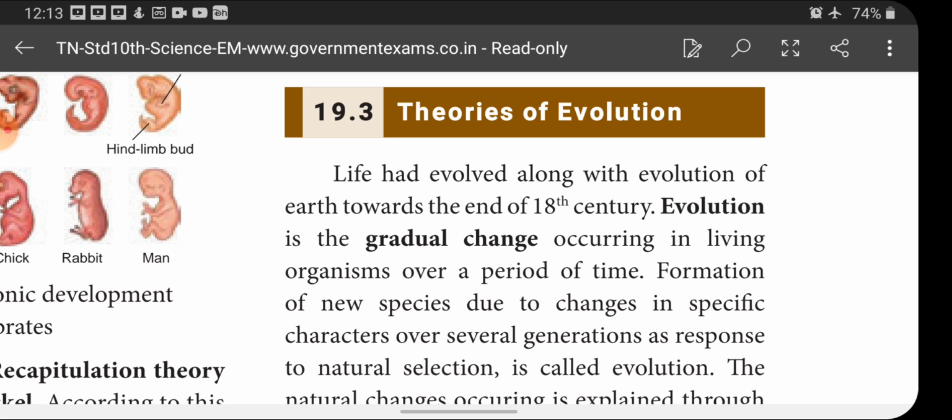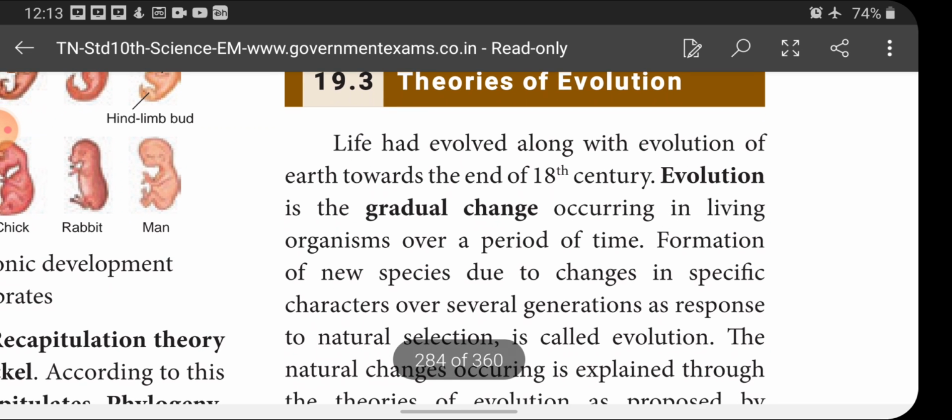Today we are going to see about theories of evolution. Life had evolved along with the evolution of Earth towards the end of 18th century. Evolution, you know very well, is a gradual change occurring in living organisms over a period of time. That is called what? Evolution. Please bracket it. This is the definition for evolution: a gradual change occurring in the living organism over a period of time.